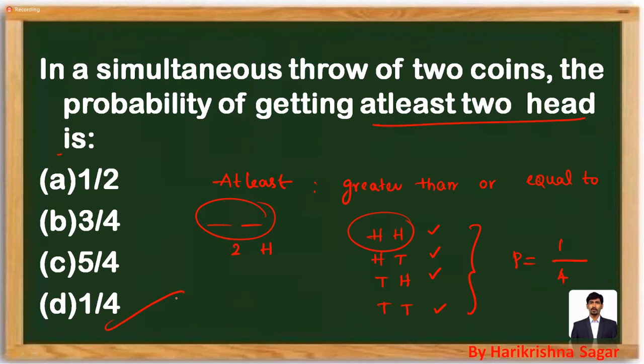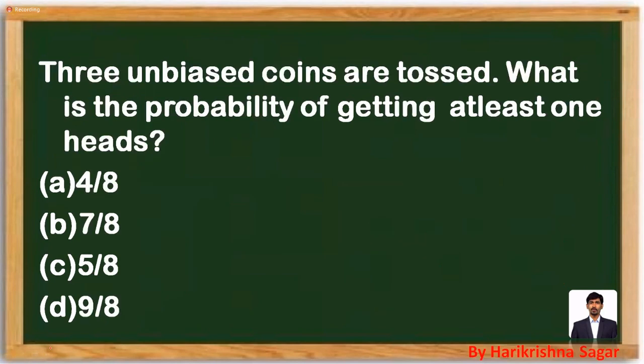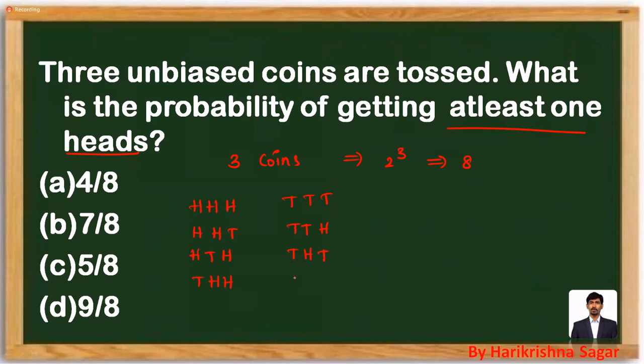A similar question, if 3 coins are given, how to deal with that question? 3 unbiased coins are tossed. What is the probability of getting at least 1 head is the question. When 3 coins are tossed, what are the total outcomes we are going to have? 2 power 3. What is 2 power 3? That's going to be 8. What are those 8 outcomes if you can observe? Head, head, head; head, head, tail; head, tail, head; tail, head, head. Similarly, tail, tail, tail; tail, tail, head; tail, head, tail; and head, tail, tail.